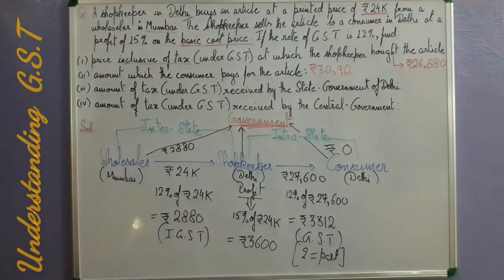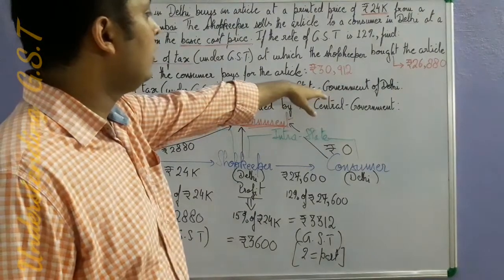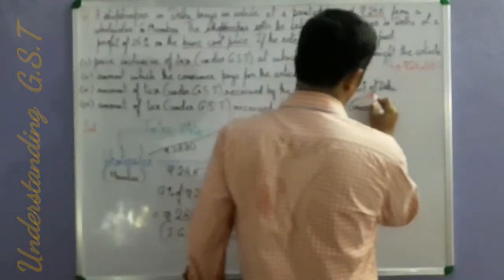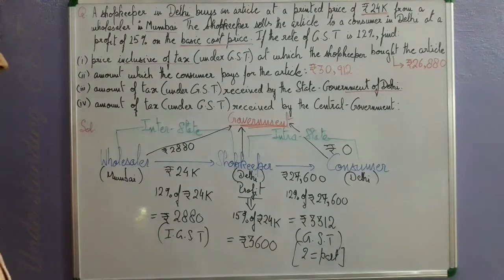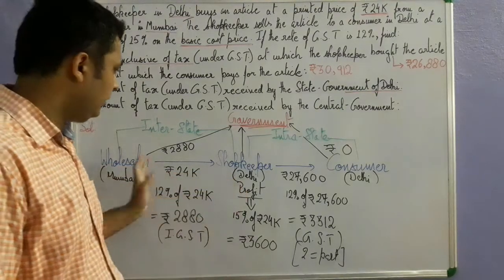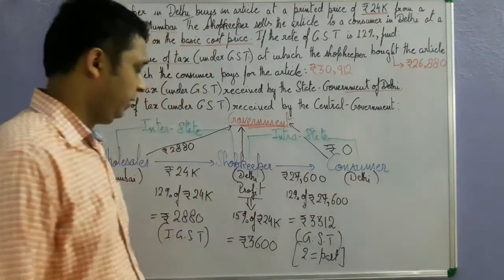Okay, so now let us see the third part of the question. The third part says the amount of tax under GST received by the state government of Delhi. So this is the important thing, Delhi. Now you know that this is an interstate sale, yes or no? And the tax is collected from the shopkeeper by the wholesaler and the tax is collected from the consumer by the shopkeeper.